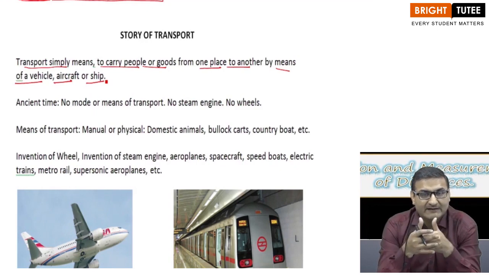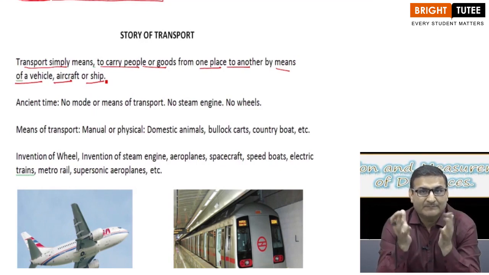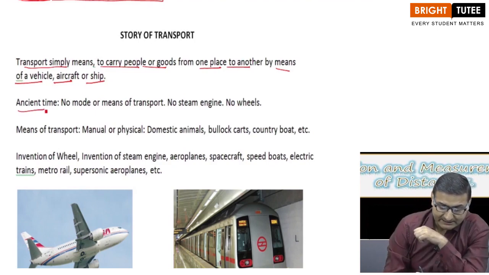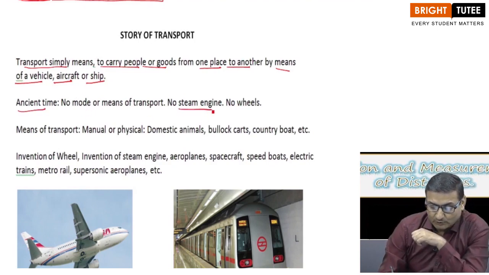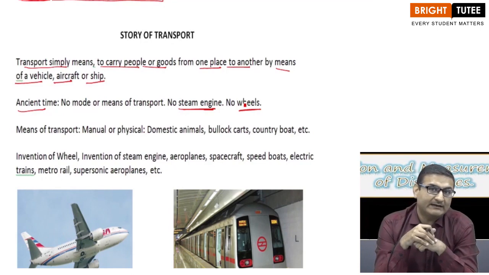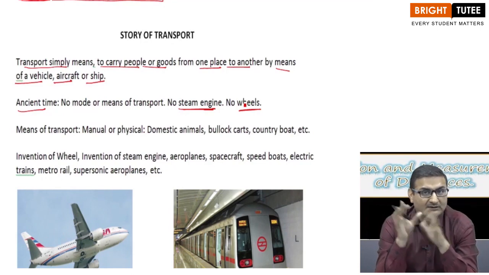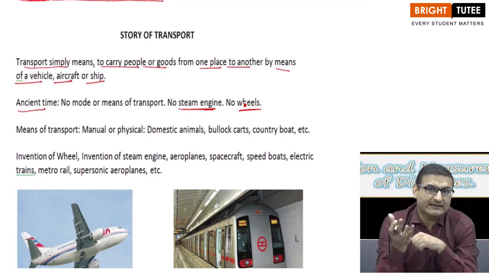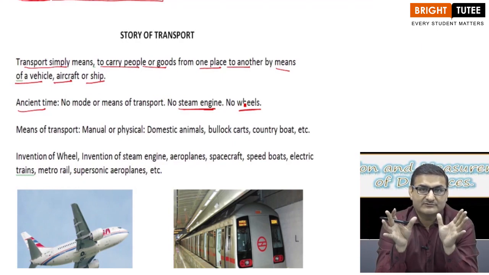Today we have many means of transport, but just think about the time in ancient times when there were no steam engines, there were no wheels. Think about the time, no wheels.